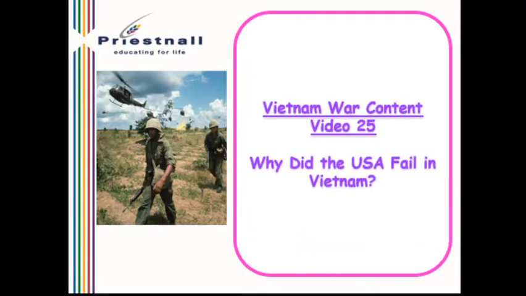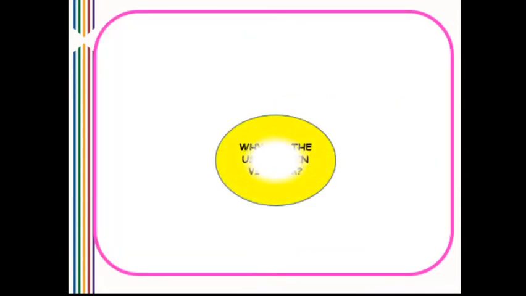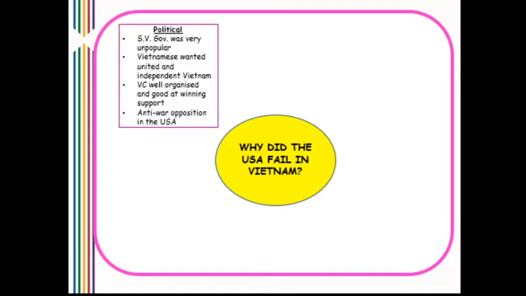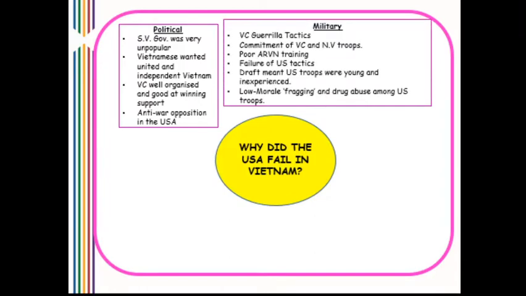This video is all about why the US failed in Vietnam. There are many broad reasons as to why the US actually failed in Vietnam. The first of those is political reasons. The South Vietnamese government was very unpopular, and the Vietnamese wanted a united and independent Vietnam, which the US failed to understand. The VC was well organised and was good at winning local support. And there was the huge anti-war movement going on in the USA.